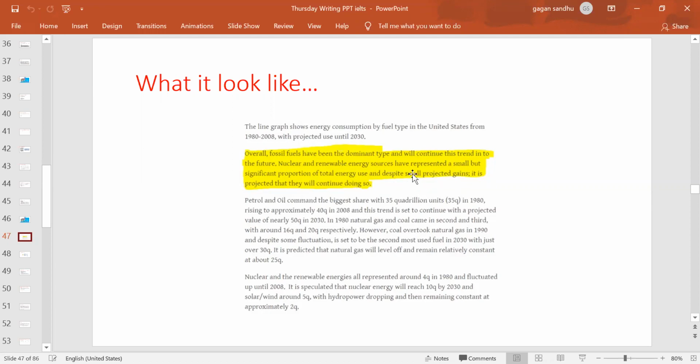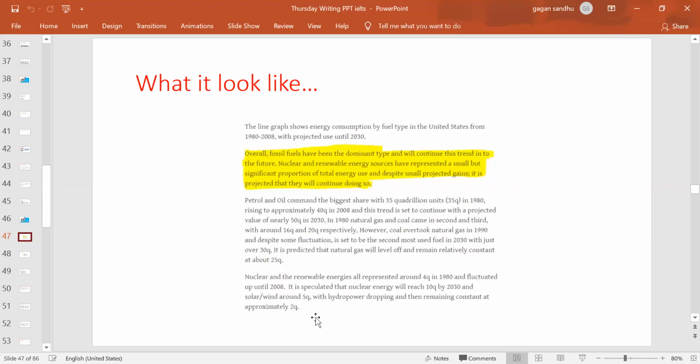So despite some small projected gains, it is projected that they will continue doing so. Here we see how they are explaining nuclear and renewable energies, all represented around 4 quadrillion in 1980 and fluctuated up until 2008. So small but significant proportion. It is speculated that nuclear energy will reach 10 quadrillion by 2030, and solar and wind up to 5, hydropower dropping and then remaining constant at approximately 2 quadrillion.